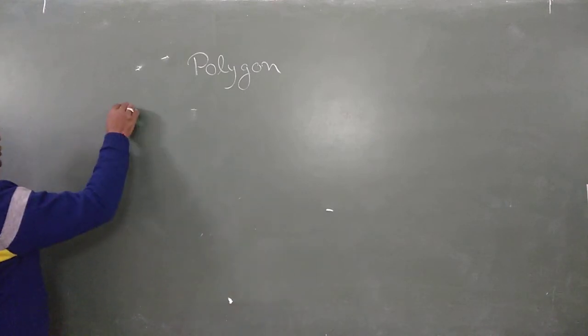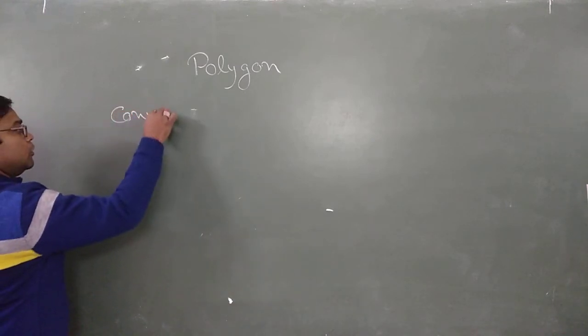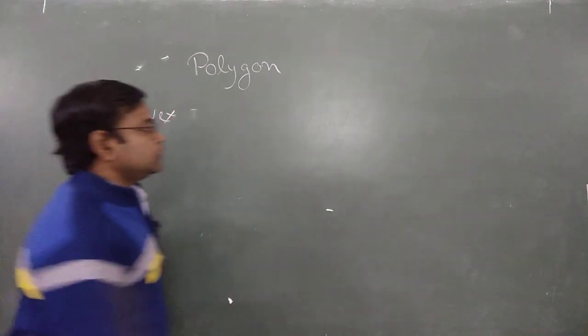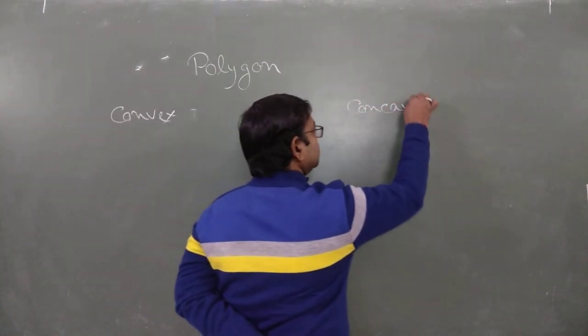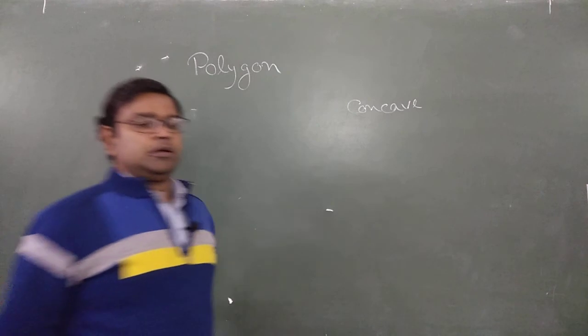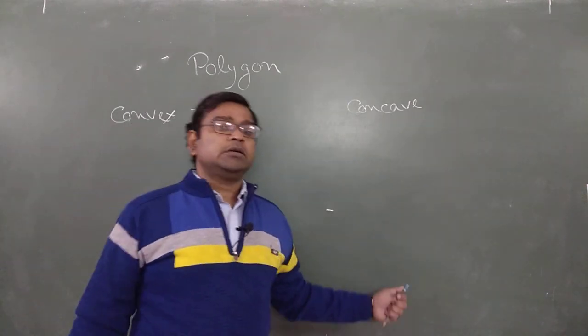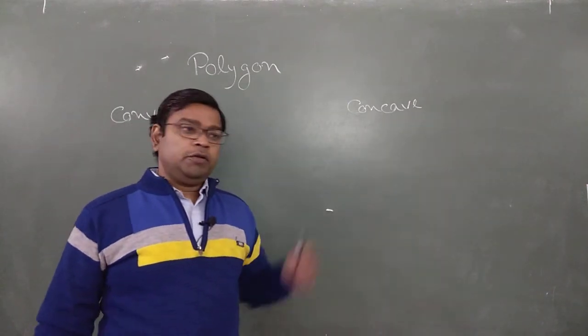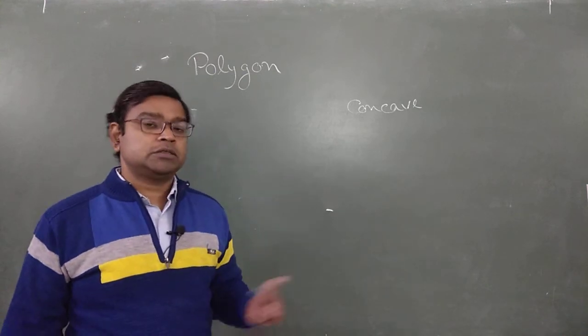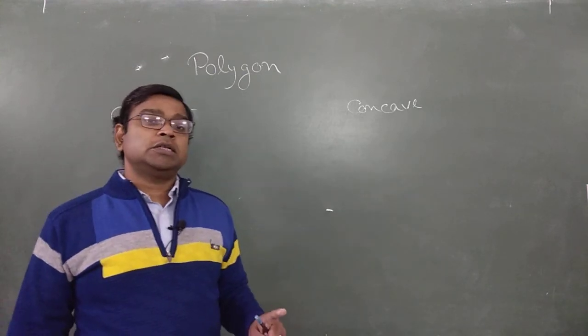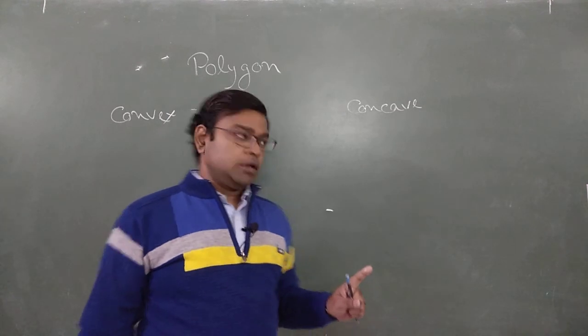We have two types of polygon. One is your convex polygon, the other one is your concave polygon. What is the meaning of these two? As we discussed diagonal, we know the meaning of diagonal: the line segment which joins two non-consecutive vertices.